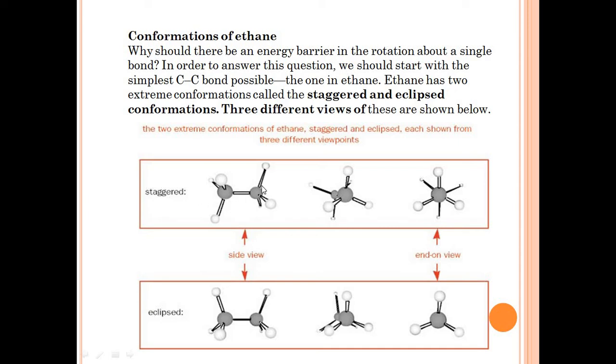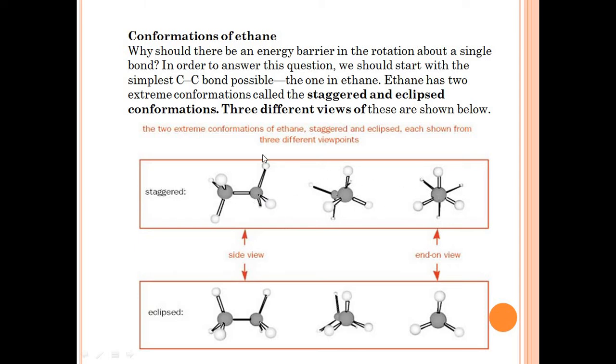Now if we view the structure of this ethane molecule from different angles, that is a side view and an end-on view, we can view the structure of the molecule in this way. If we rotate the different conformations of both the carbon atoms, we can get these types of structures.